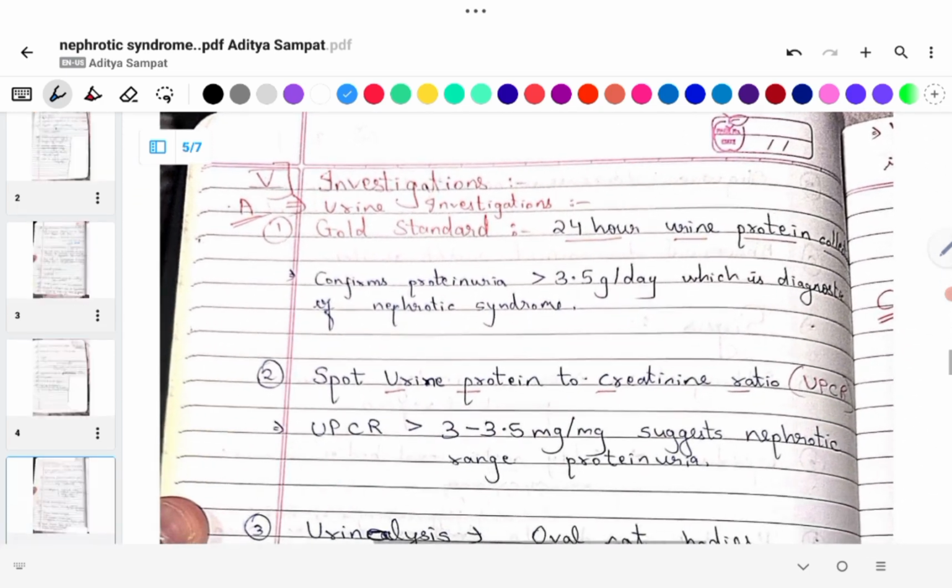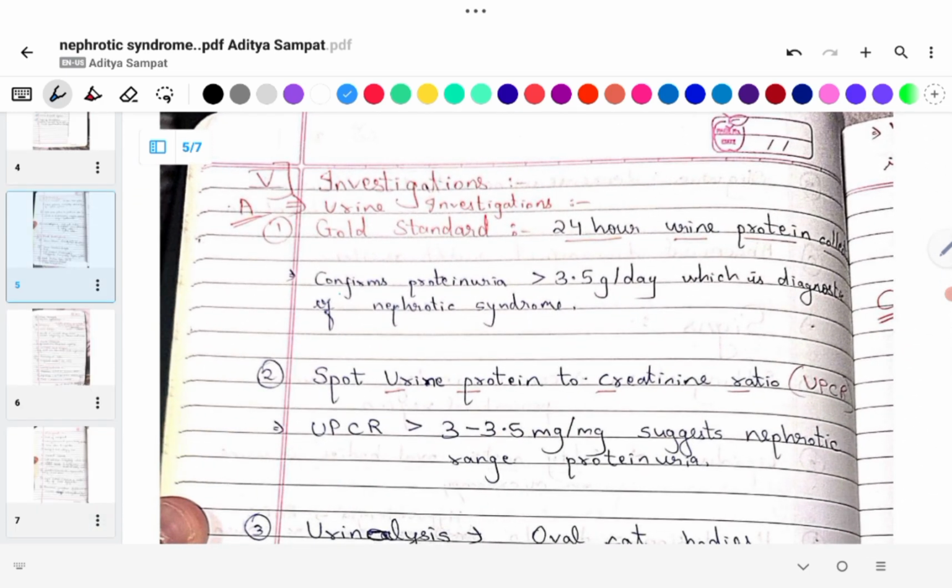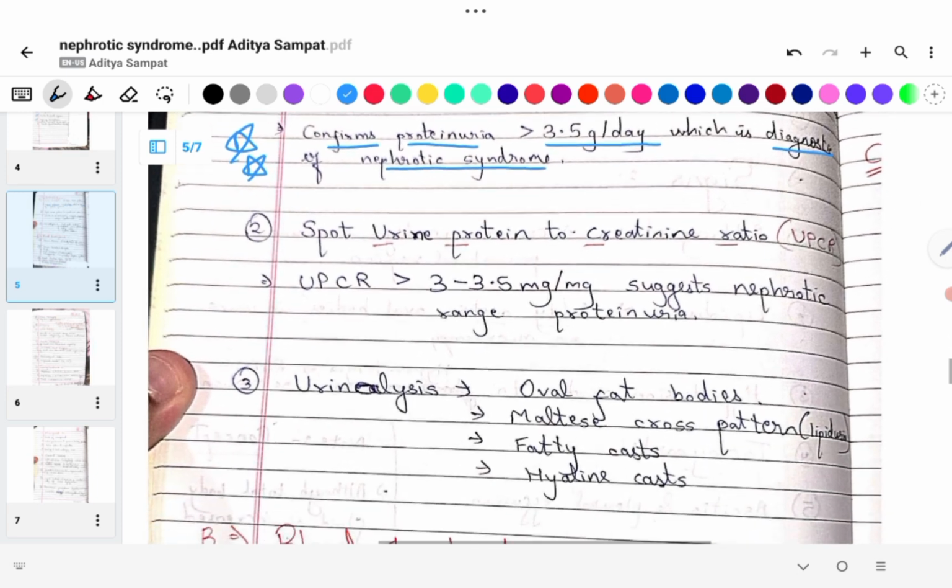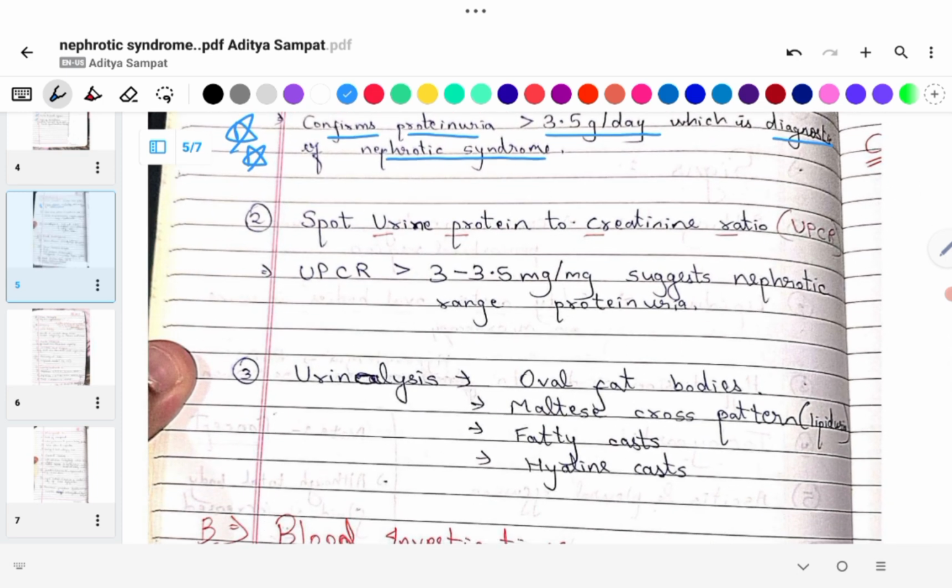Now we move on to the investigations. So urine investigations. First, the gold standard is 24-hour urine protein collection. This confirms proteinuria of greater than 3.5 gram per day, which is diagnostic of nephrotic syndrome. This is the most important point in investigations. Spot urine protein to creatinine ratio, UPCR. UPCR of greater than 3 to 3.5 mg per mg suggests nephrotic range proteinuria.